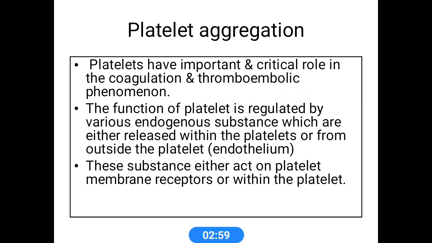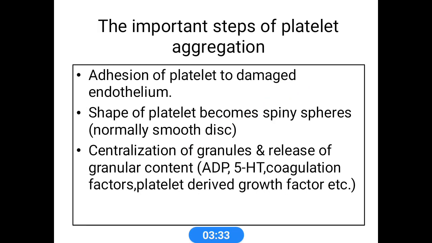So what occurs in the platelet aggregation step? Platelets have an important and critical role in coagulation and thromboembolic phenomena. The function of platelets is regulated by various endogenous substances which are either released within the platelets or from outside the platelet, as seen in the endothelium. These substances act either on the platelet membrane receptors or within the receptors. These are the important steps of platelet aggregation.